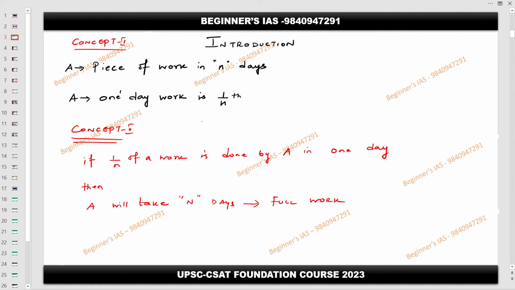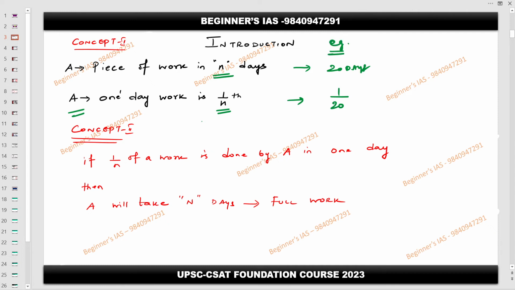So what is concept number one here? Suppose A completes a piece of work in n days, then A's 1 day work is 1 by n. If A can do a piece of job in 20 days, then A's 1 day work is nothing but 1 by 20. So this is the example.